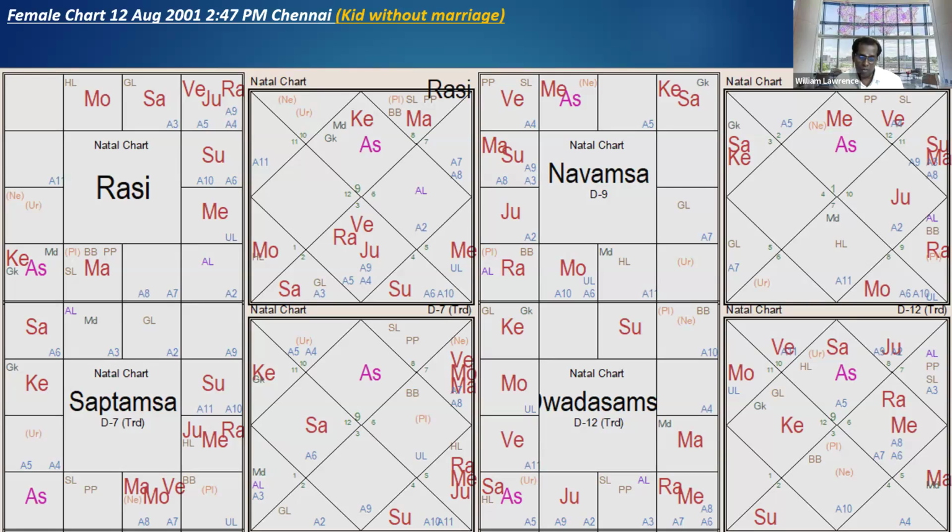Living together, see, there is one thing. In case they get married later, what happens? But they live together, have a child, they separate, and they never get married. Or they get married in some days. Very interesting cases will be there. Each will show in the chart. Everything you can see in the chart.